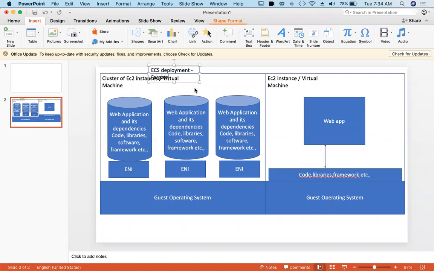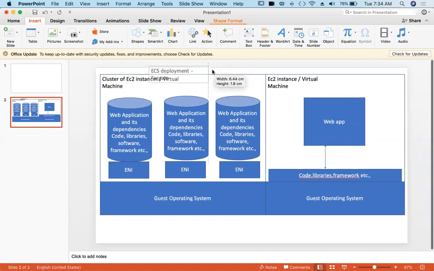Where AWS manages EC2 instances. This is AWS Fargate. Fargate is the AWS managed service. Suppose you don't want to maintain the underlying EC2 instances on your own, then you go with ECS with Fargate. Fargate means how many EC2 instances are required, those cluster of EC2 instances are managed by AWS.